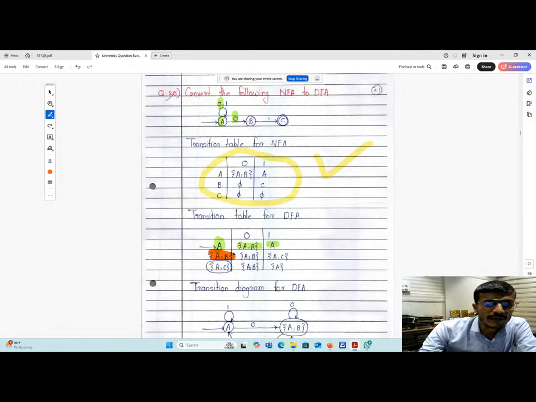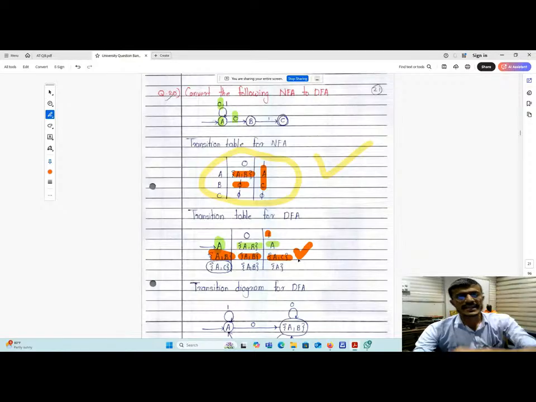You can see here A comma 0 is this one and B comma 0 is this one. So AB union phi is nothing but AB. And then delta of A comma B on 1 will be AC, the union of AC. So that is the result.